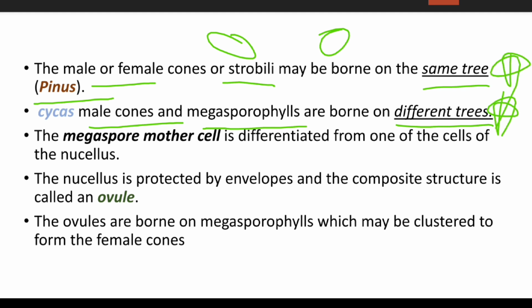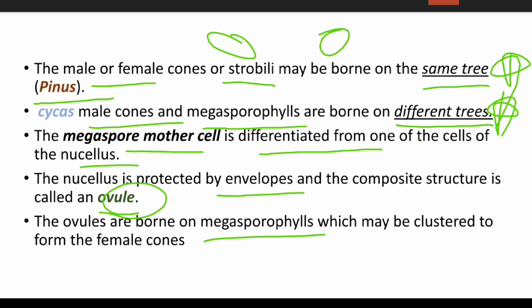Next, the megaspore mother cell is differentiated from one of the cells of the nucellus. The nucellus is protected by an envelope, and the composite structure is called the ovule. The ovule is borne on a megasporophyll, which may be clustered to form a female cone.